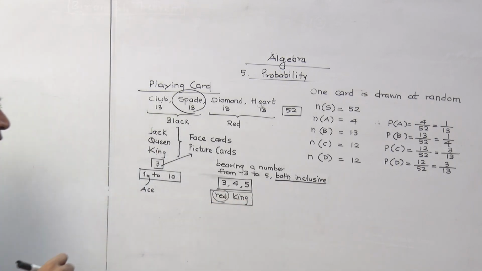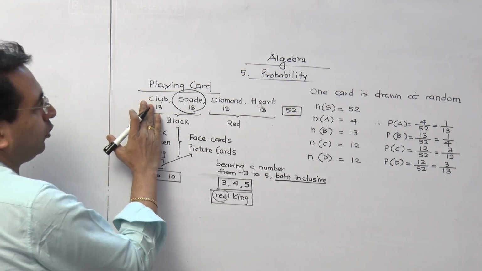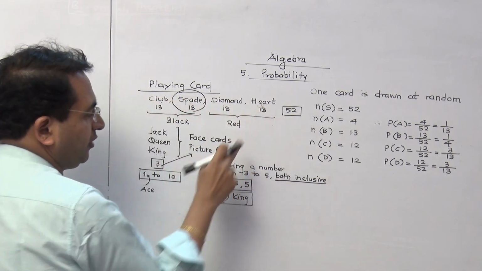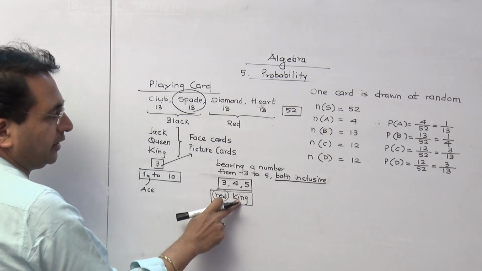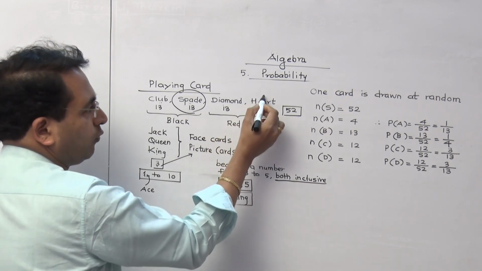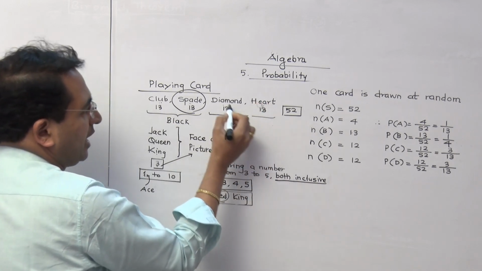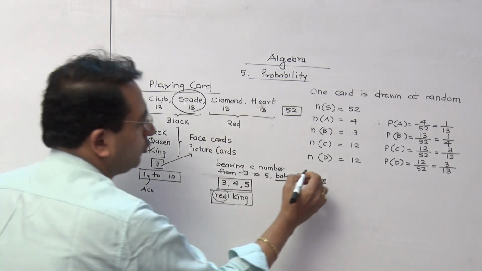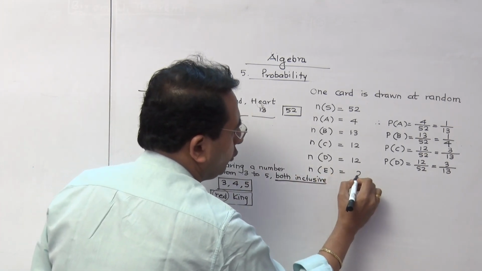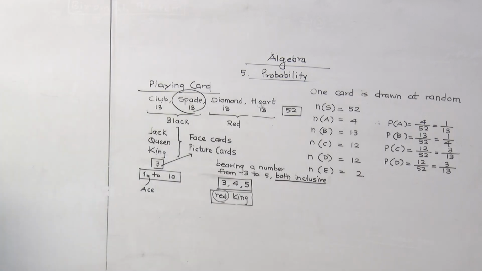These are black cards and these are red. We want to discuss about king. There is only one king in each suit. One heart king and one diamond king. So n of E is definitely going to be only 2, as they have given red king.